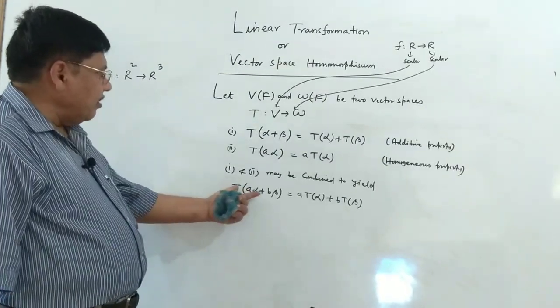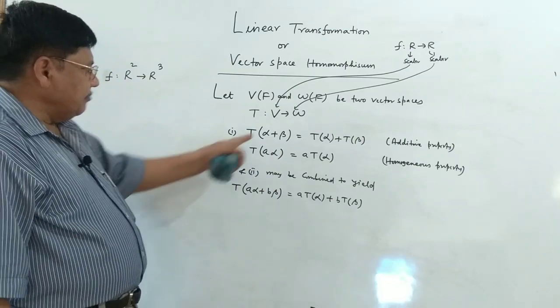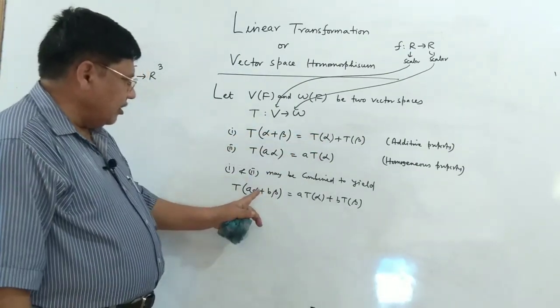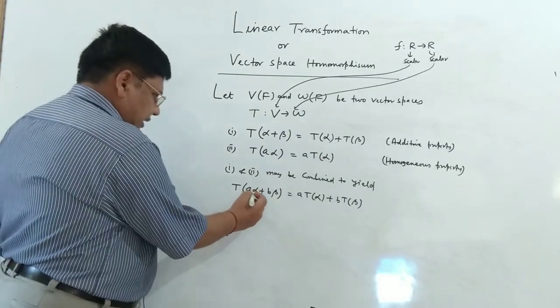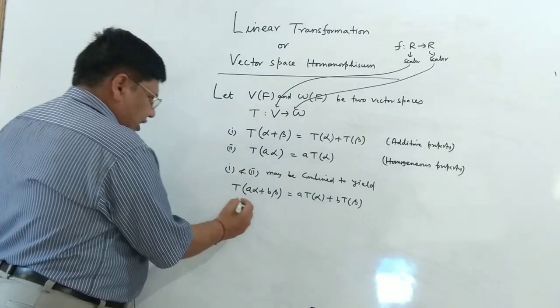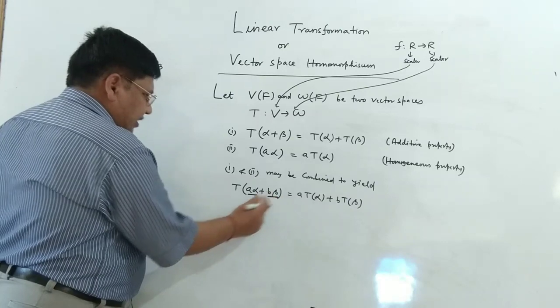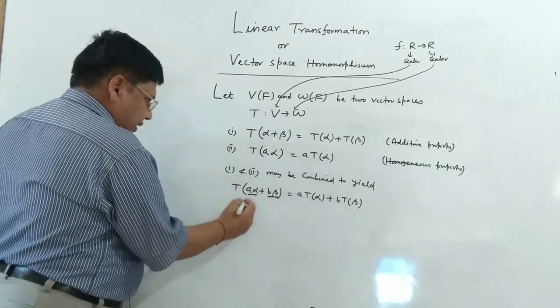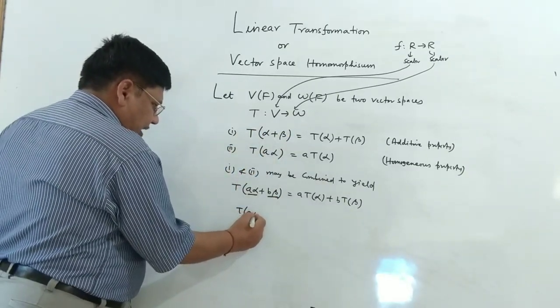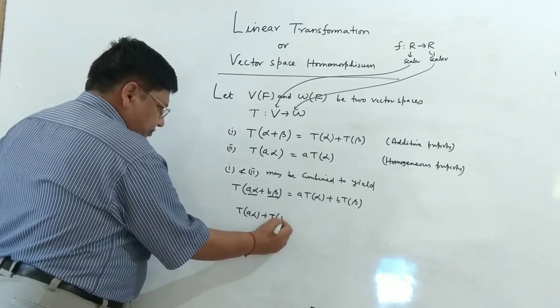It has the flavor of the two qualities. The first was the additive one, where alpha is one vector and beta is another vector, so T of alpha plus beta is T alpha plus T beta.